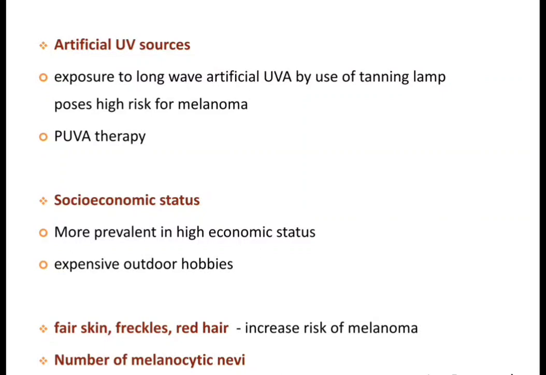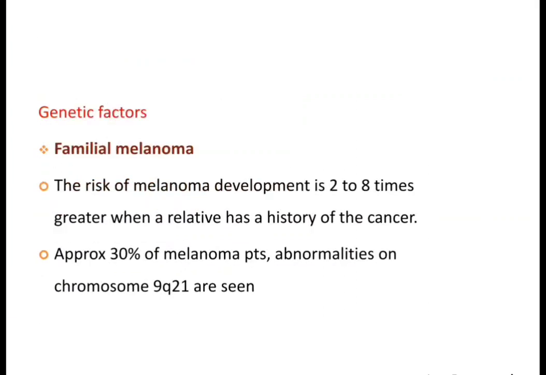People from higher economic societies or who have hobbies of expensive outdoor habits are also prone to malignant melanoma. People with fair skin, freckles, and red hair have increased risk of melanoma. It is also seen among persons who have a higher number of melanocytic nevi.